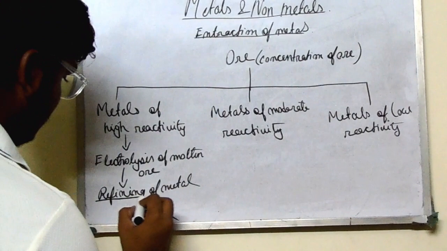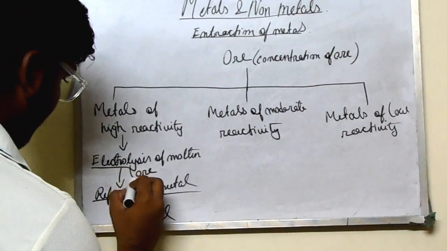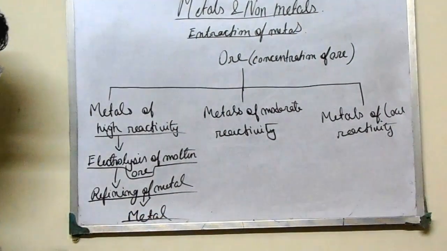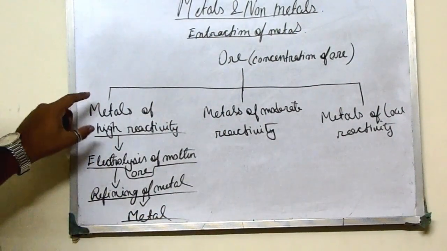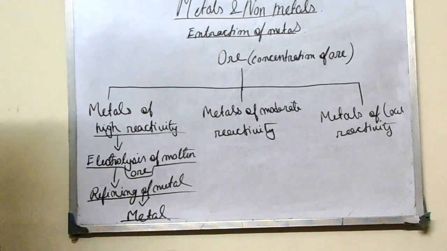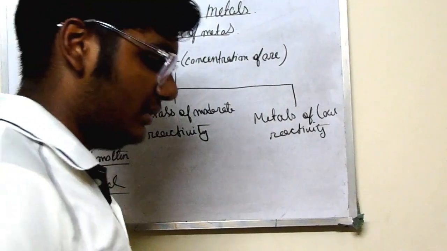So four portions: metals of high reactivity, electrolysis of molten ore, refining of metal, then pure metal.